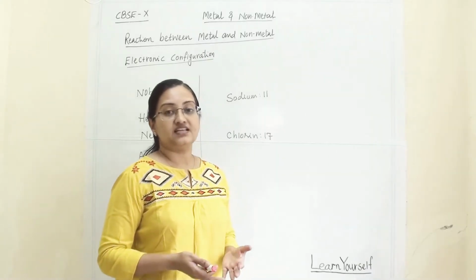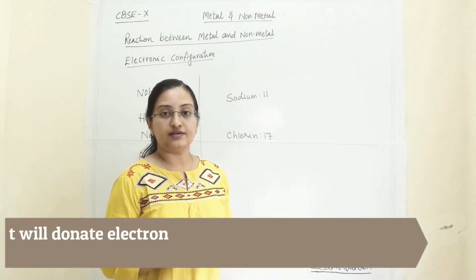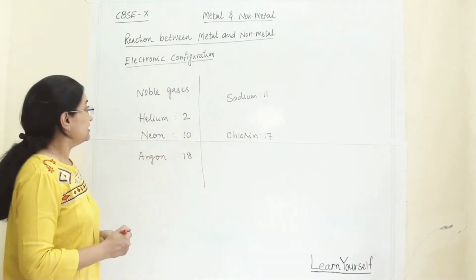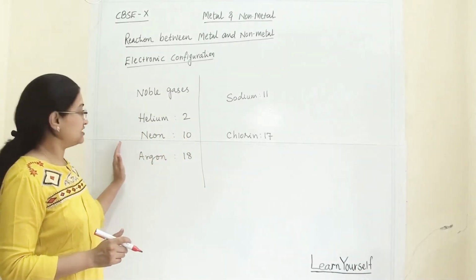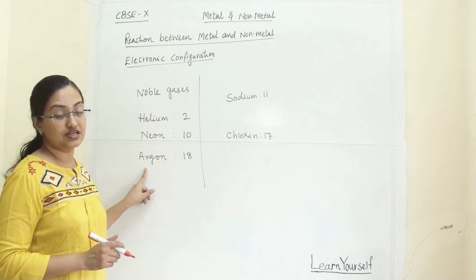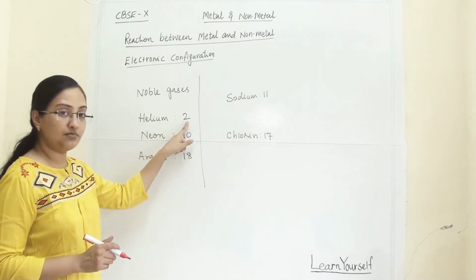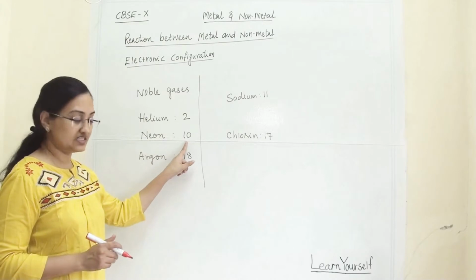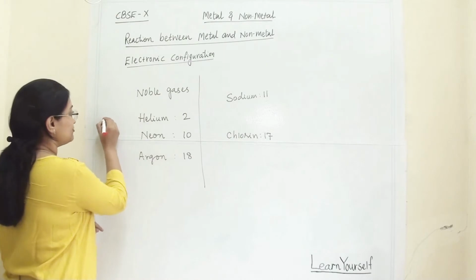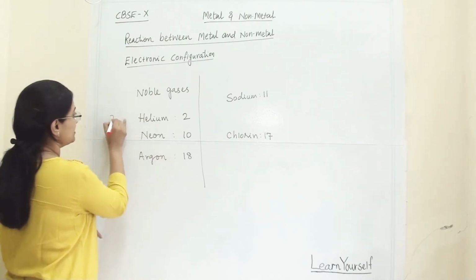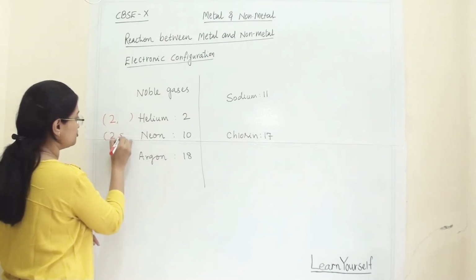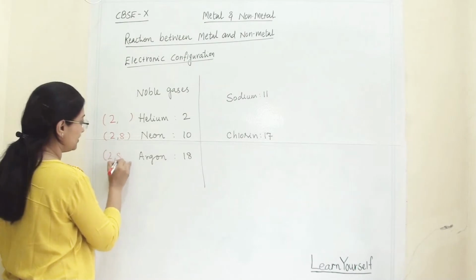Now how can we decide that a particular atom will donate electron and a particular atom will accept electron? So here there are some noble gases in our periodic table. Helium is a noble gas, neon is a noble gas and argon is a noble gas. Helium's atomic number is 2, neon's atomic number is 10 and argon's atomic number is 18. If we see the electronic configuration, then helium is 2, then the rest all will be empty. Then neon is 2, 8. Argon is 2, 8 and 8.